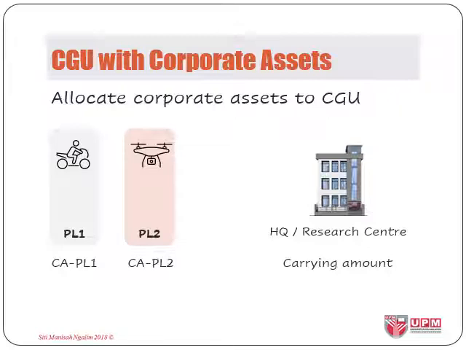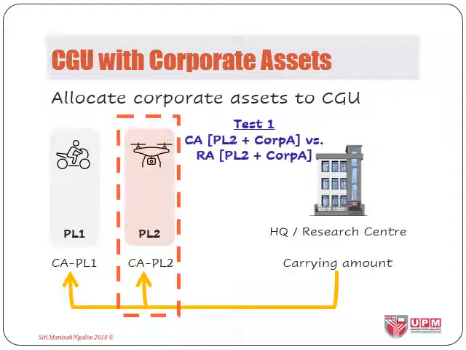In terms of allocating the corporate assets to CGU when testing for impairment, paragraph 102 gives some guidelines. If a portion of the carrying amounts of a corporate asset can be allocated on a reasonable and consistent basis to that unit, we compare carrying amounts of CGU including the portions of the carrying amount of the corporate asset allocated to the unit with the CGU's recoverable amount. If there is an impairment loss, we recognize in accordance with paragraph 104. The same can be done for plant 1 separately.